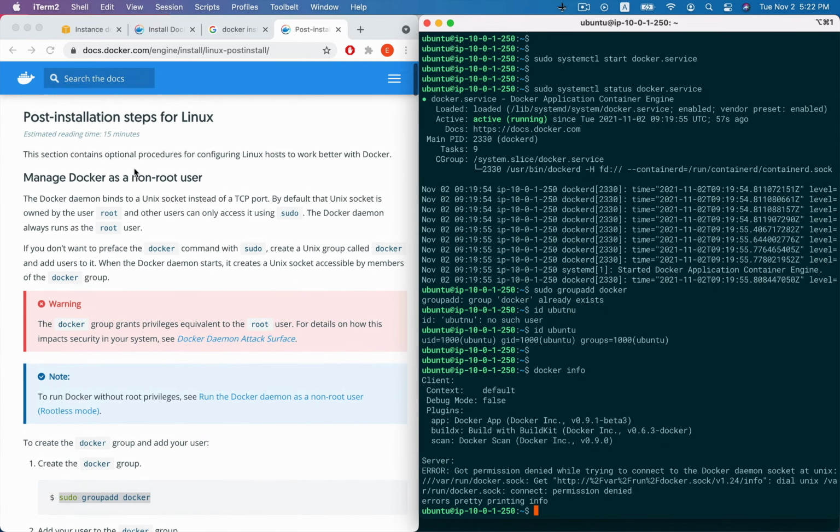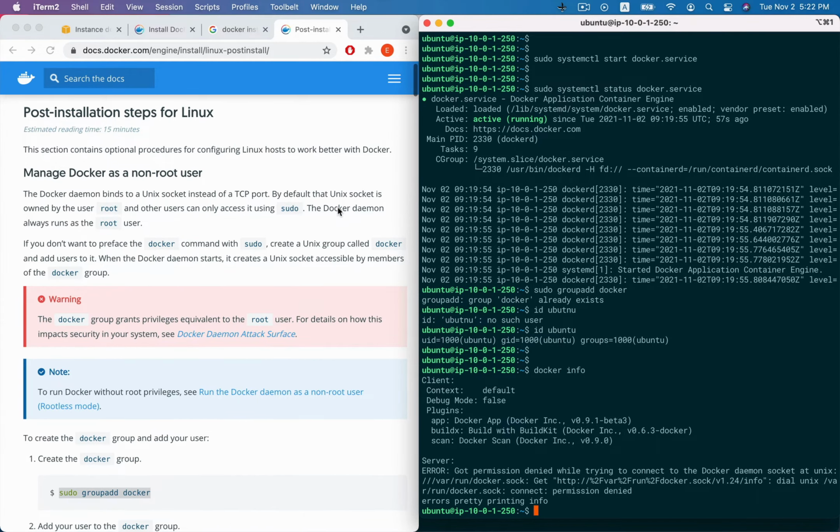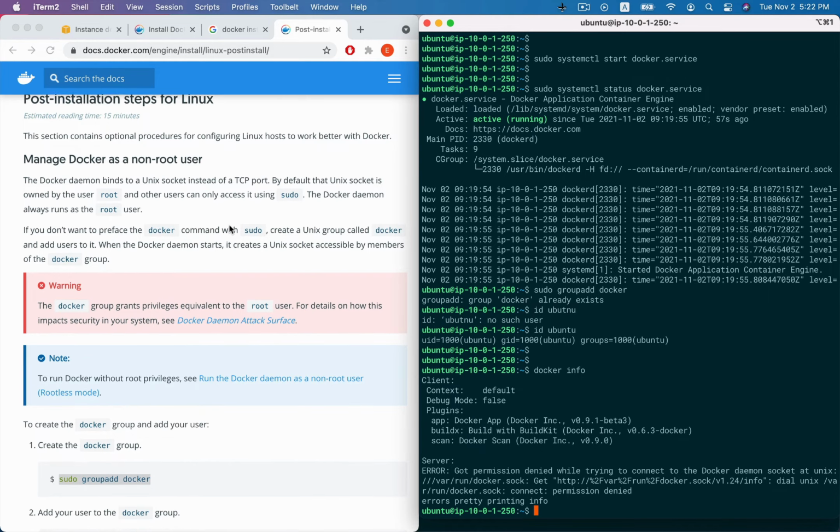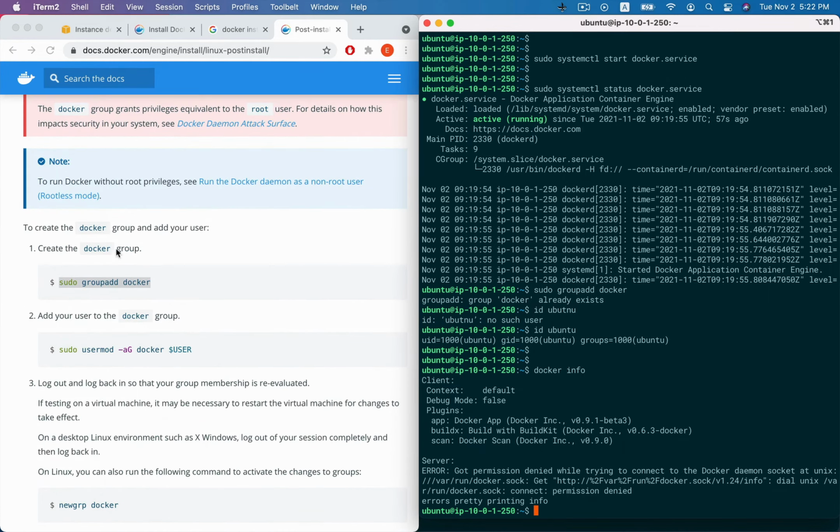The reason is that the Docker daemon binds to a Unix socket instead of a TCP port. By default, that Unix socket is owned by the user root, and other users can only access it by using the sudo. So we must create the Docker group and add our user to it.